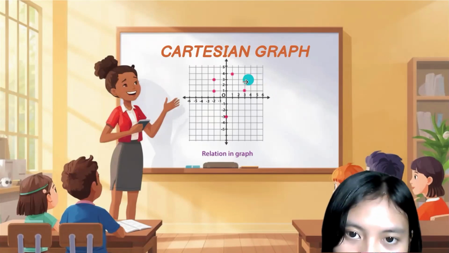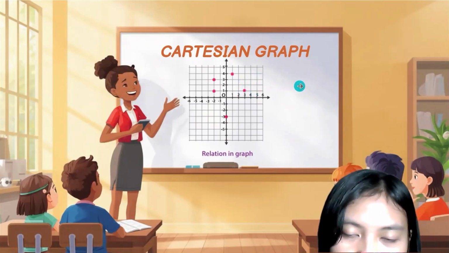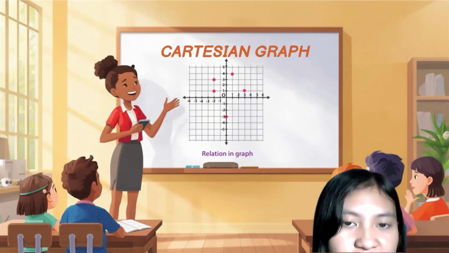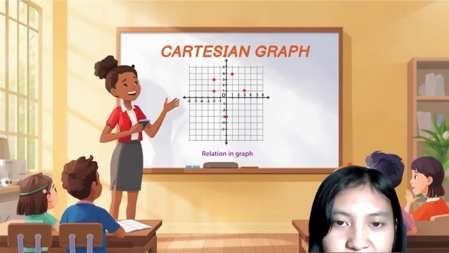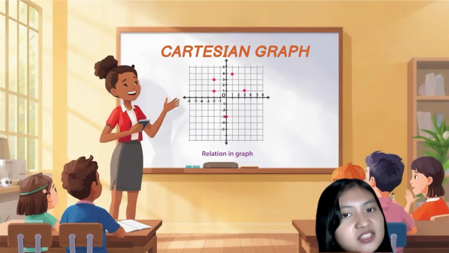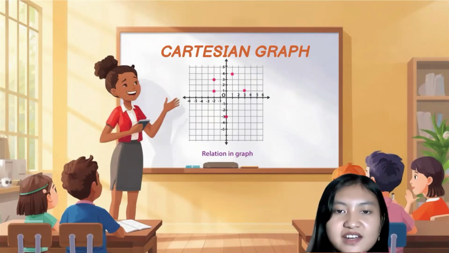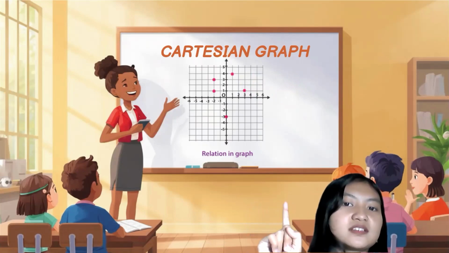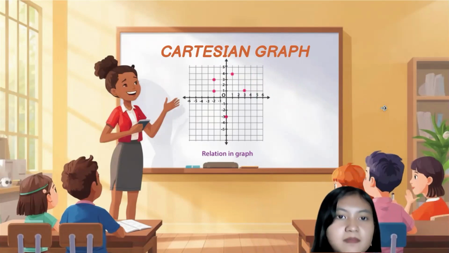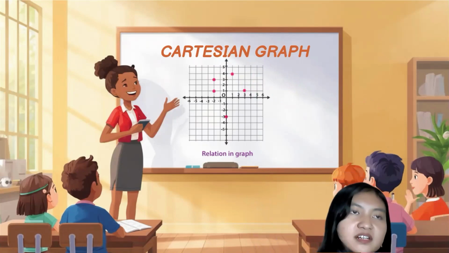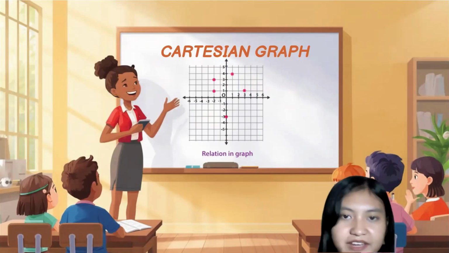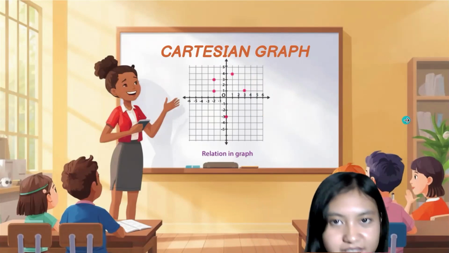For example, first we see the dot, where the coordinate of the dot is (3, 1), where 3 means that we walk 3 units to the right, and then we walk 1 unit up. That's why whenever we use a Cartesian graph, we make the pair into (x, y). Okay, that's all about Cartesian graph.